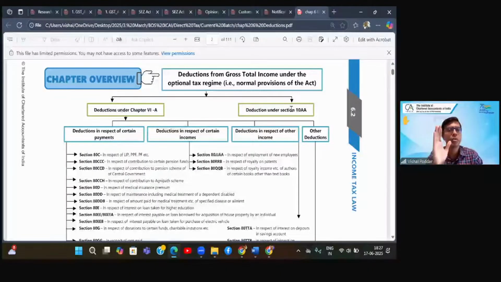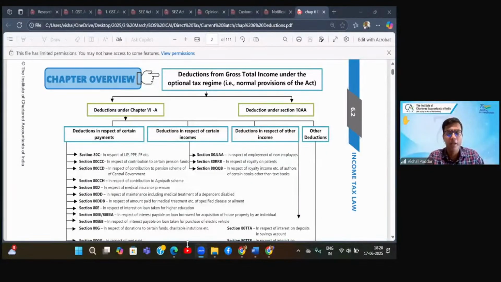Also, an exemption is qua income, meaning it is always related to income. A deduction may be related to so many things. It may be related to payments, investments, savings, even certain sources of income. So deduction can be related to many things. Now, 10AA, even though it is a section 10 category, is not an exempt income. Rather, it is a source which is first to be included in your total income. So it is a taxable income, and then you are allowed some part of that taxable income as a deduction. That is what 10AA is.